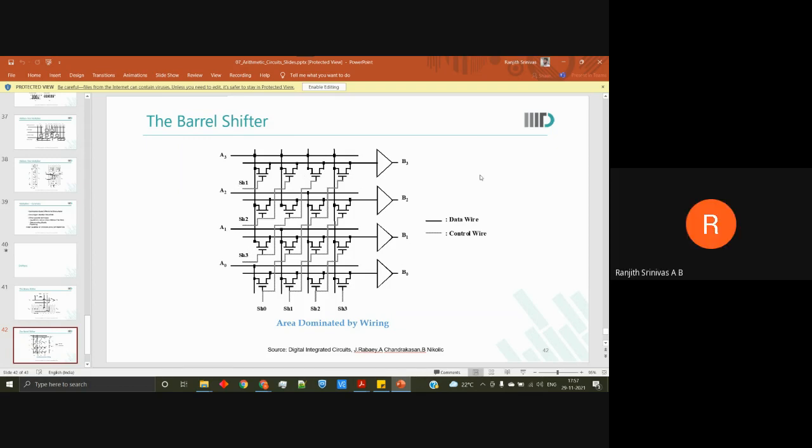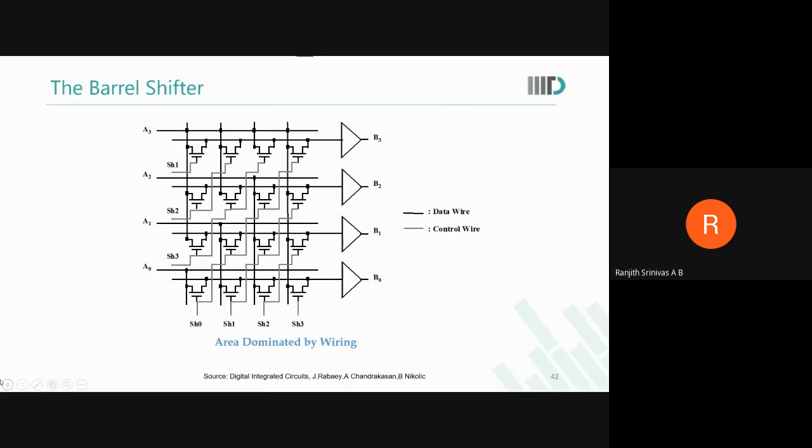Okay. A2 will go to B2. No, shift 1, SH1. Wait, let me bring the laser pointer, sir.